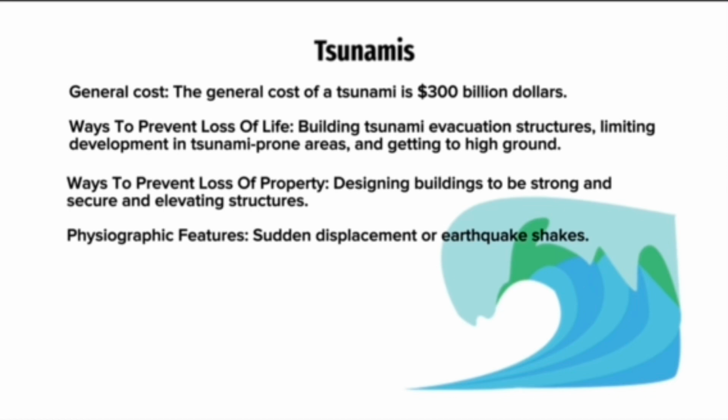Ways to prevent loss of life include building tsunami evacuation structures, limiting development in tsunami-prone areas, and getting to high ground. Ways to prevent loss of property include designing buildings to be strong and secure and elevating structures. The physiographic features leading up to a tsunami are sudden displacement or earthquakes in the ocean.